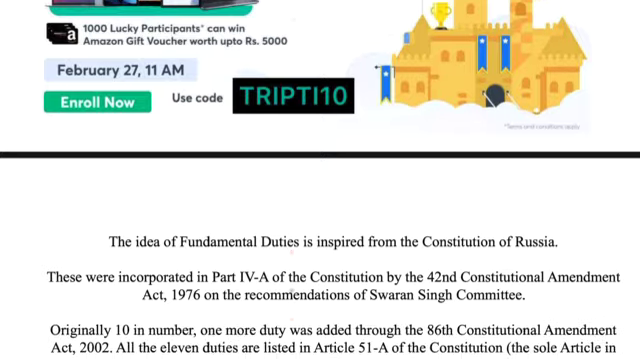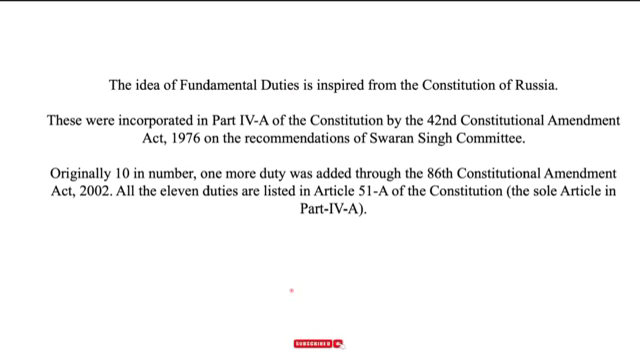So let's start today's video, on fundamental duties, the mnemonics on fundamental duties. As we know, the idea of fundamental duties is inspired by the Constitution of Russia, and it was incorporated in Part 4A of the Constitution by the 42nd Constitutional Amendment Act. This is very important, on the recommendation of the Swaran Singh Committee. This is also a very important point.